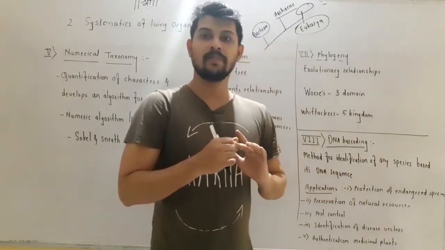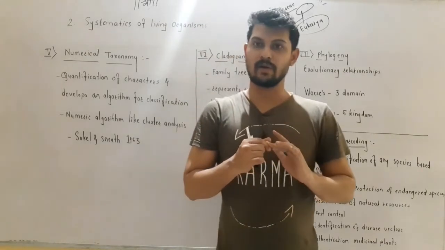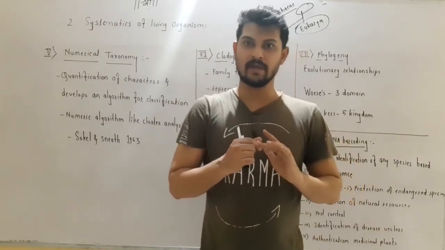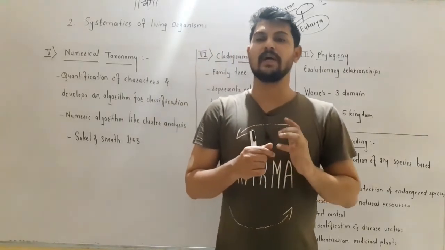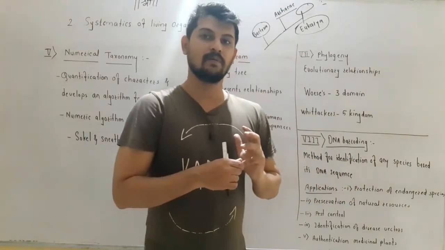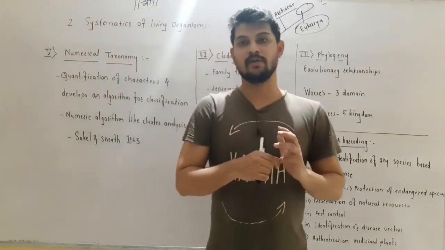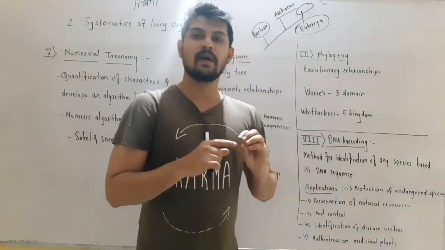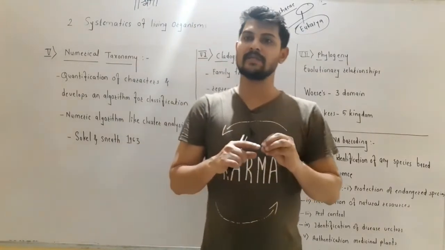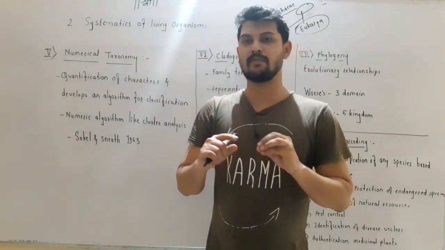Fungi include multicellular eukaryotic heterotrophic organisms. Plantae include multicellular eukaryotic autotrophic organisms, and Animalia include multicellular eukaryotic heterotrophic organisms, right? So Monera, Protista, Fungi, Plantae, and Animalia represent Whittaker's five-kingdom system of classification.